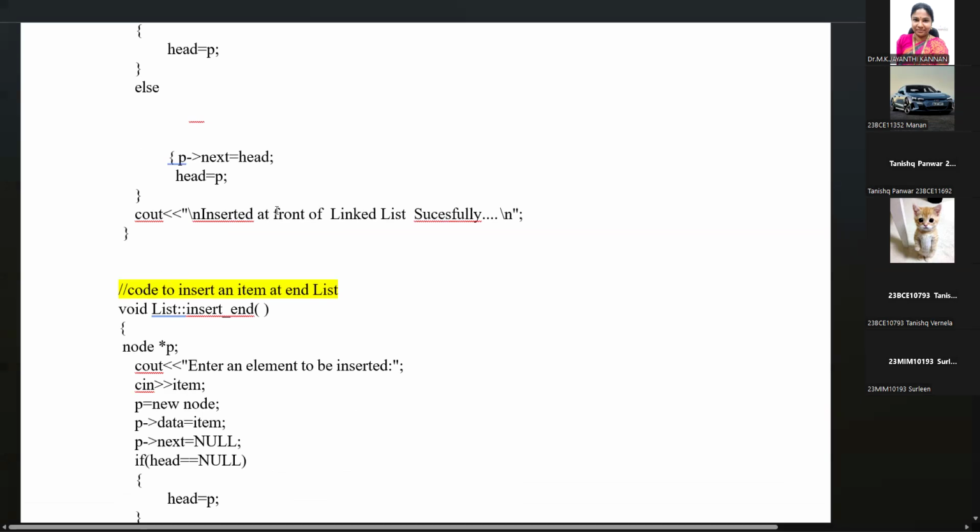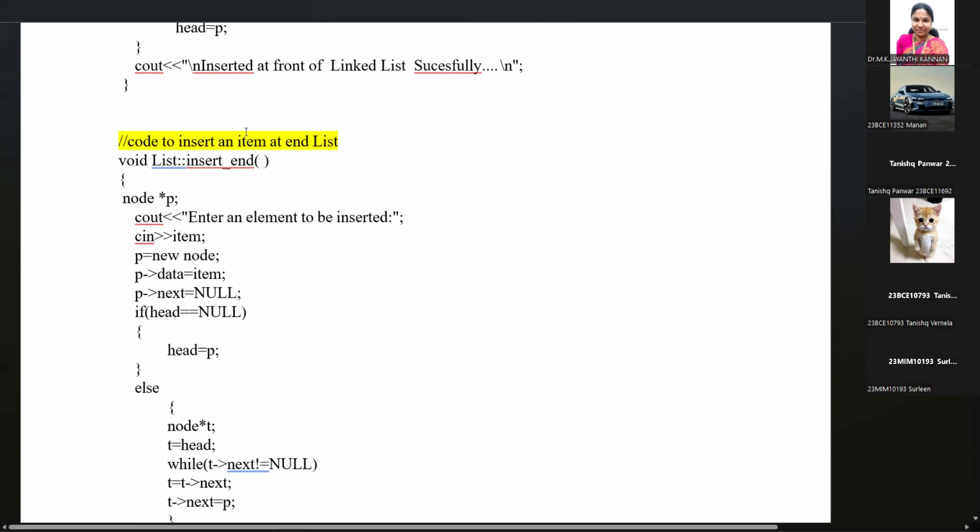So this is insertion at the front of the linked list. So we are creating the first node. That node becomes the header and it is maintained in the first location, the front of the list. The same way, code to insert an item at the end of the list.